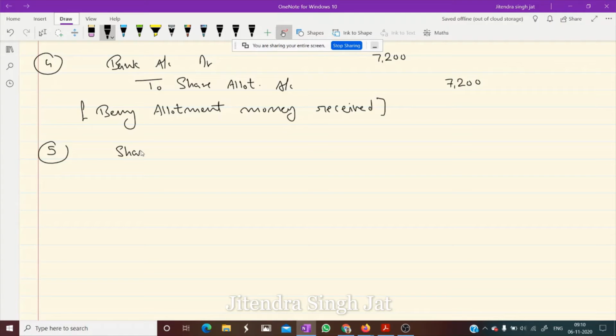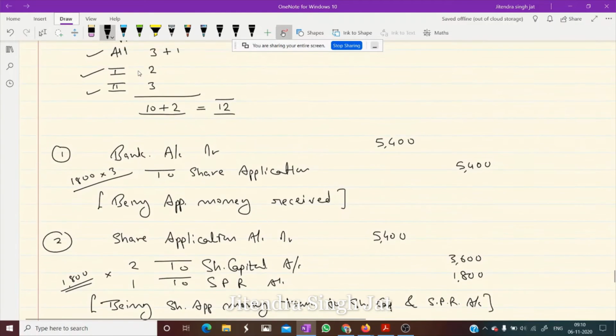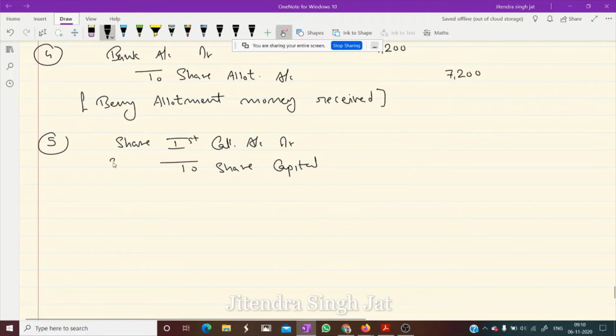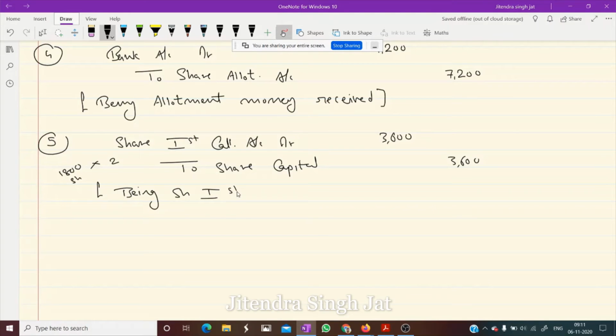So share first call account debit to share capital. How much? It is mentioned 2 rupees here, 2 and 3. So what we do? 2 rupees, and how many shares? 1800 shares were issued. 18 twos are 3600. 3600 being share first call money due.